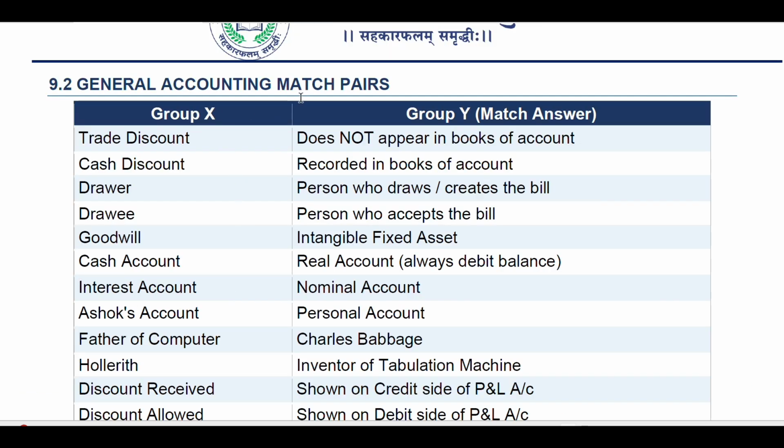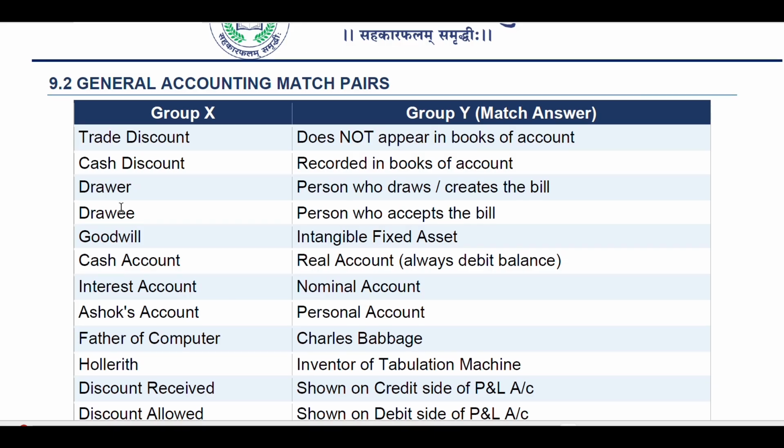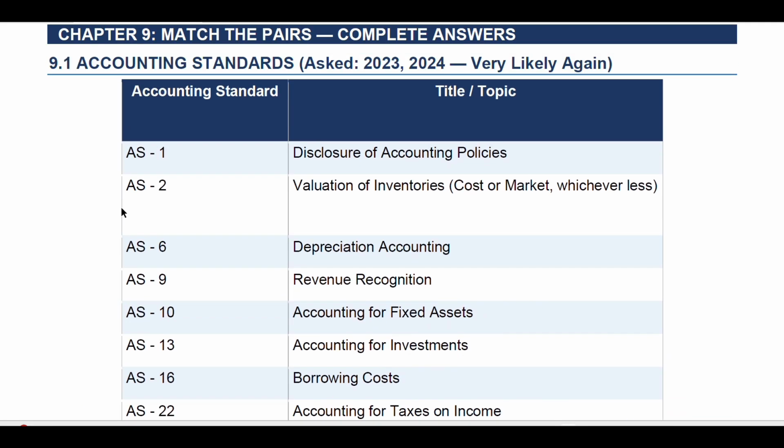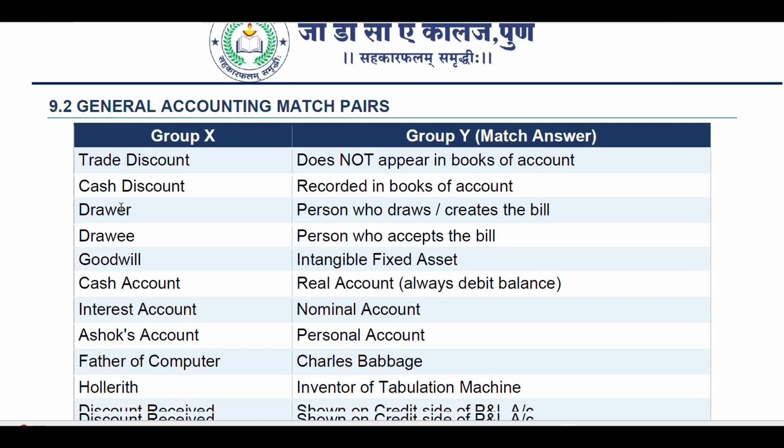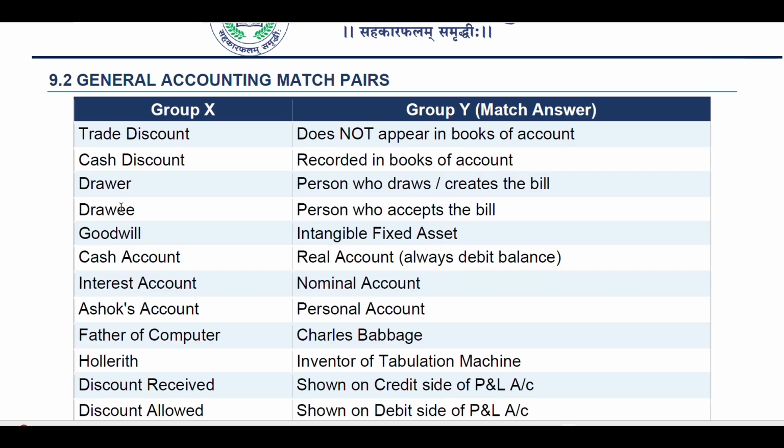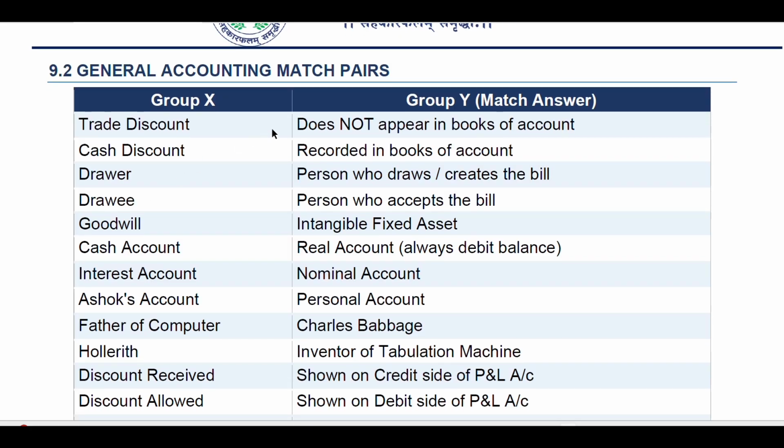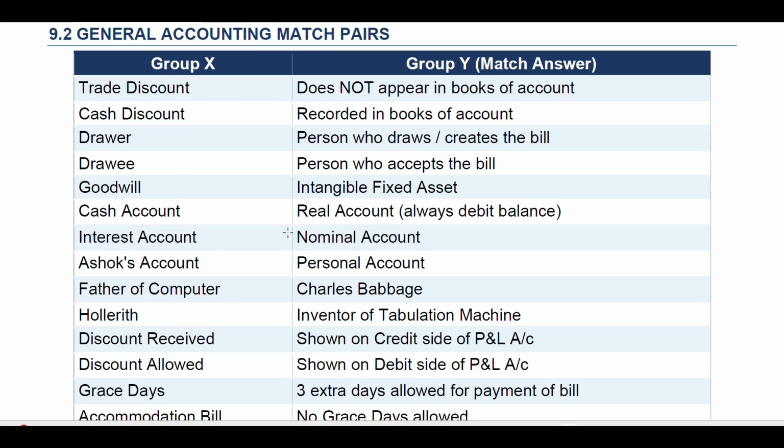Then general accounting match pairs. What are the general accounting match pairs? Here we saw the accounting standards. Okay. So here again, trade discount does not appear in our books of account. Cash discount is recorded in books of account. Drawer, the person who draws or creates the bill. Drawee, the person who accepts the bill. Goodwill, intangible fixed asset. Cash account, real account, always debit balance.